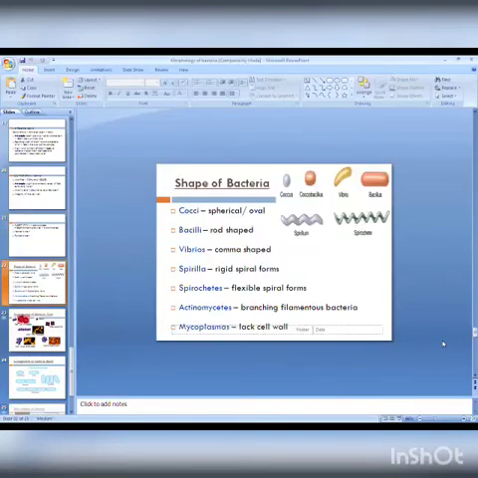Then the shape of bacteria. In shape of bacteria, cocci means spherical or oval. Here you observe the coccus. Then bacilli, rod-shaped; vibrios, the comma-shaped bacteria. Then spirilla, rigid spiral form. Spirochete, flexible spiral form. And actinomycetes, branching or filamentous bacteria. And mycoplasma, lack of cell wall. Cell wall is absent, that's why it is a shapeless bacteria. No particular shape is there. So this is about the shape of bacteria.